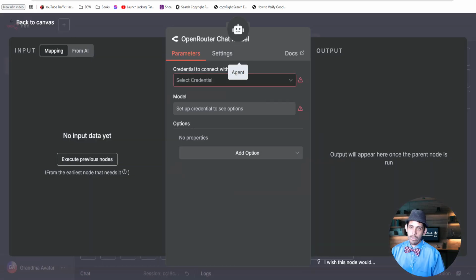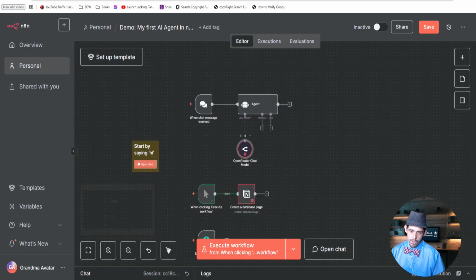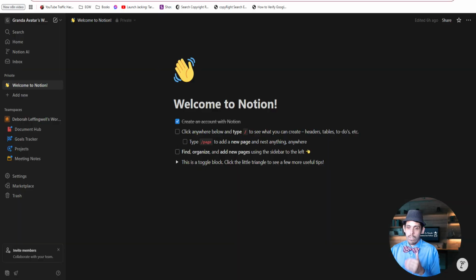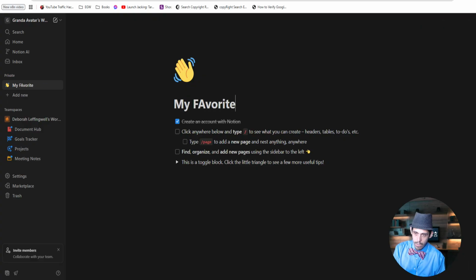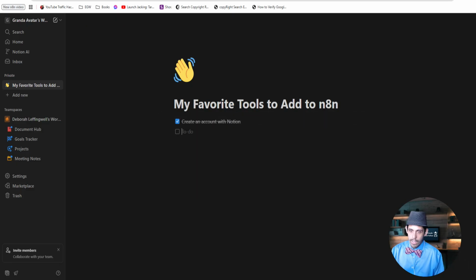Okay, well, I'll record a whole video showing you how you could create the credentials for each one of your favorite tools. But what I would do right now is I would go to something like Notion, and I'll show you my favorite tools to add to N8N. This is my assignment that I would give you, and I'm going to delete that stuff. And I would make a list of what are the tools that you would definitely want to add. You want to add the credentials.